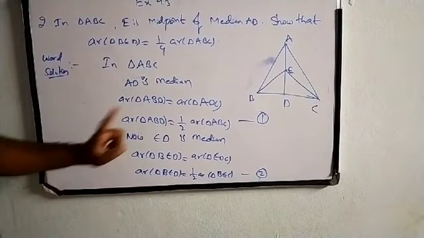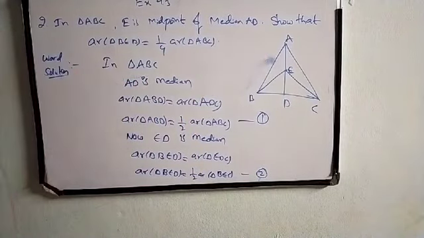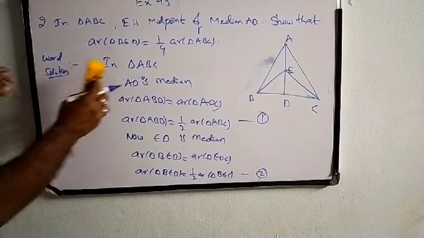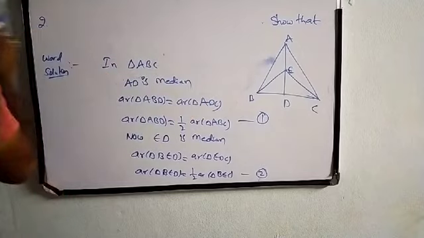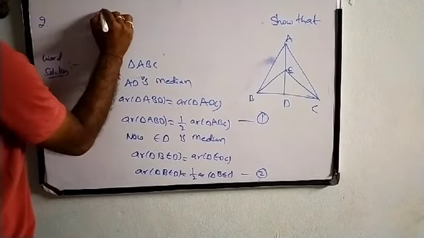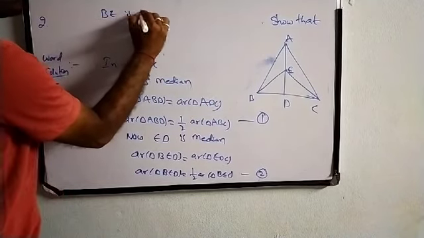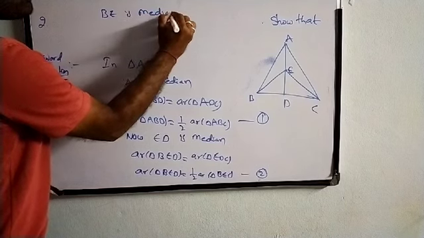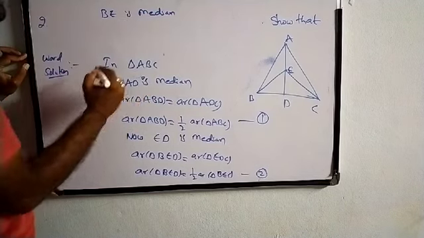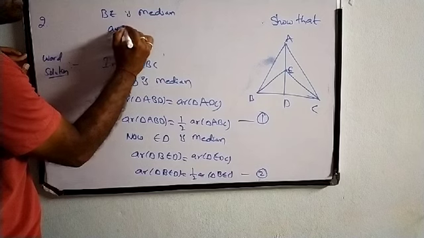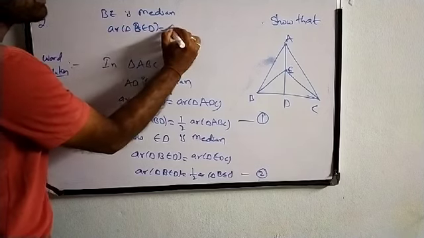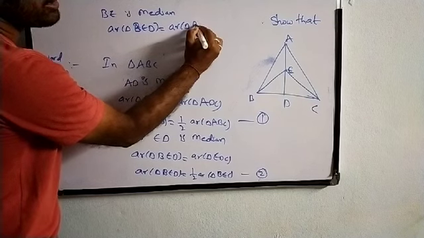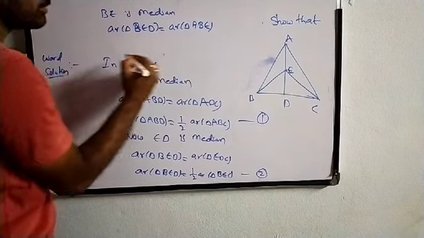Now ABD is there, so it's better to take BE as median. If BE is median, area of triangle BED is equal to area of triangle ABE.